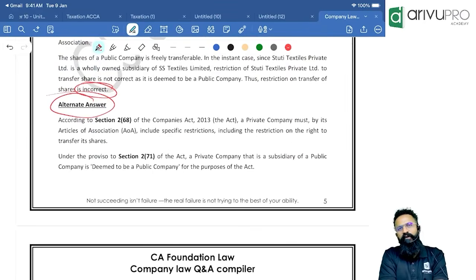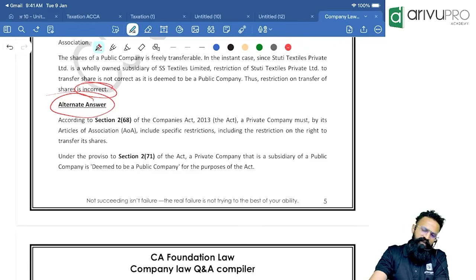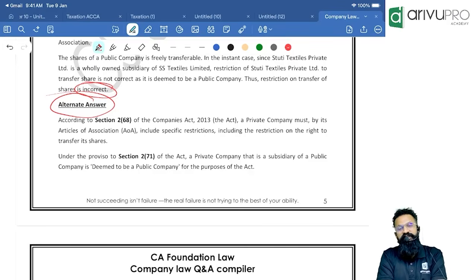So from an exam point of view, whatever you write is valid. That means if you write subsidiary of a public company, hence it is a deemed public company, in a public company there cannot be a restriction on transferability of share. If you write that contention, the restriction is invalid because it is a deemed public company. Suppose you write, no, even after it being a public company, the basic nature of private company won't change. If you are writing that as your perception, then people, the restriction will be valid because it will be treated as a private company only. Now this is according to your institute.